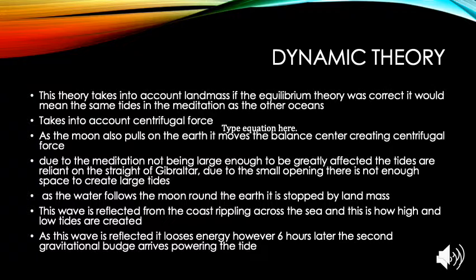Now, as water flows around the Earth following the Moon, it's stopped by land masses as well. This means that reflection is involved from the coast, which creates a rippling across the sea, and this is how high and low tides are created. As the wave is reflected, it loses energy. However, 6 hours later, the second gravitational pull arrives, creating the 6-hour tide cycle.